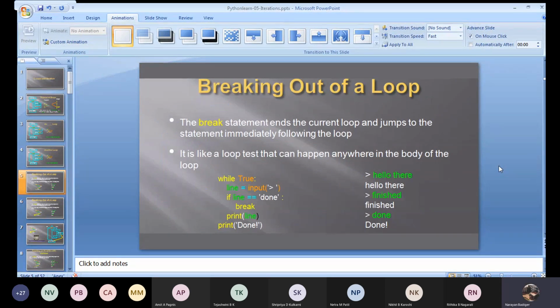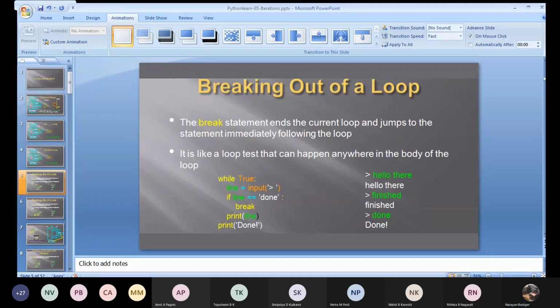Next. Now we'll see how exactly to break out of a loop. Now this we have already done. It means the break statement will end the current loop and it jumps to the statement immediately following the loop. Correct. Now we'll see how exactly to use this break statement in while and in for. Already we have done this, but still we will practice it again.